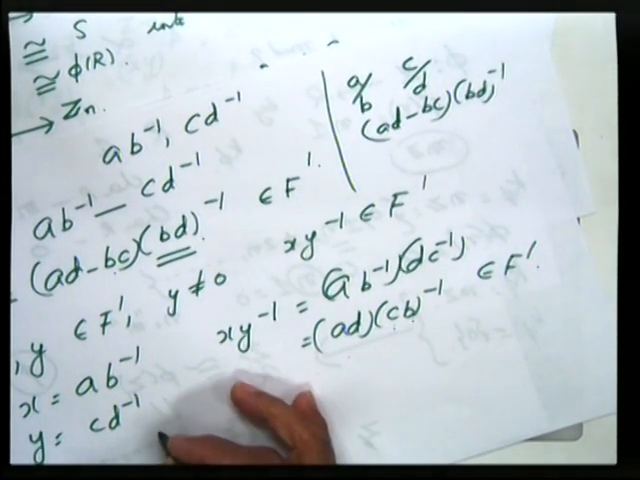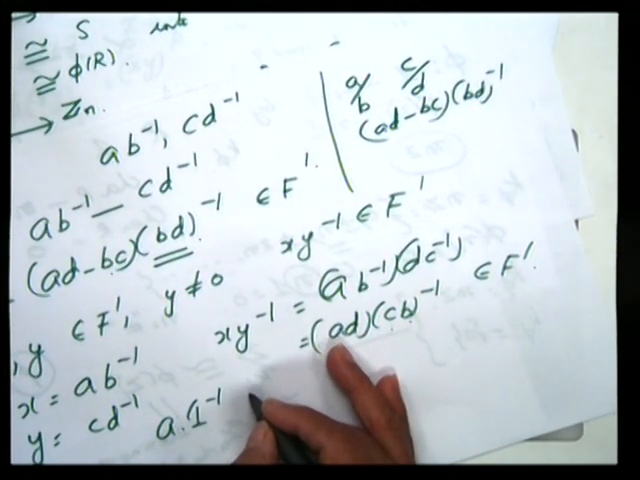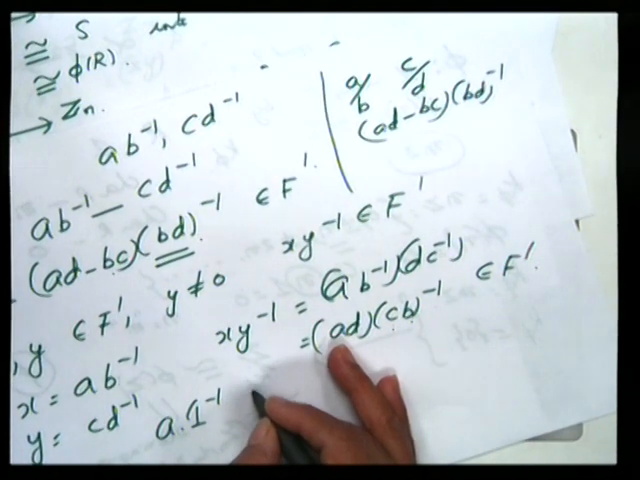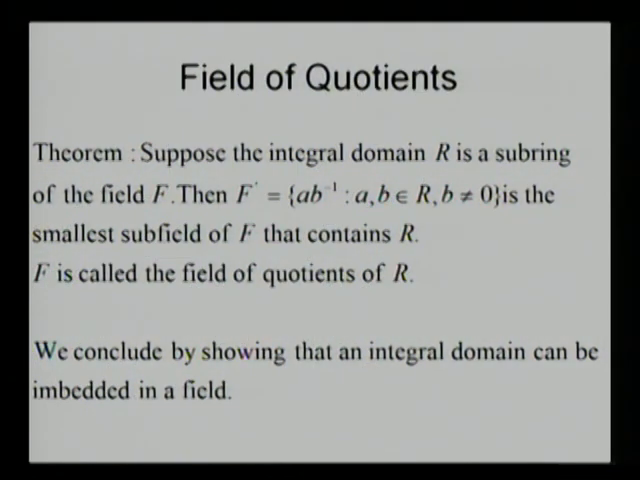Then every element of the ring can be thought of as a into 1 inverse, and so every element of R is definitely contained in F dash. Therefore, F dash is a field, a subfield of F that contains R. Why is it the smallest subfield? Whenever the element is of the form a into b inverse, it will definitely belong to F dash. Any other subfield containing a and b also contains a into b inverse. Therefore, F dash is the smallest subfield that contains R. So, it is called the field of quotients of R.